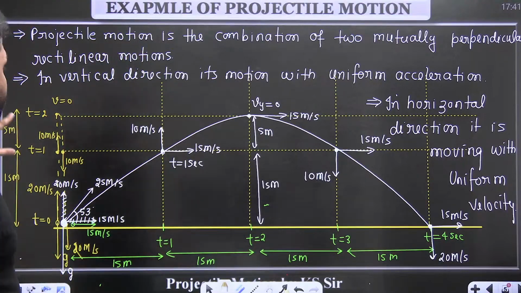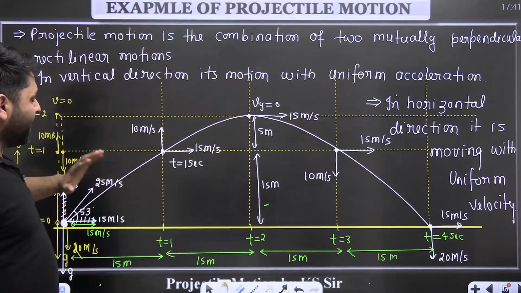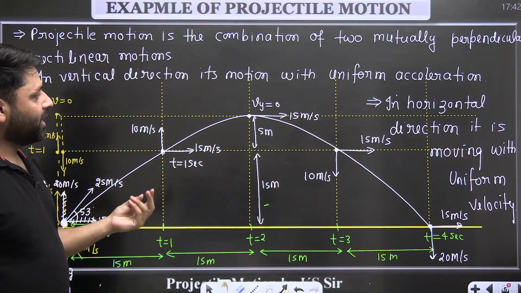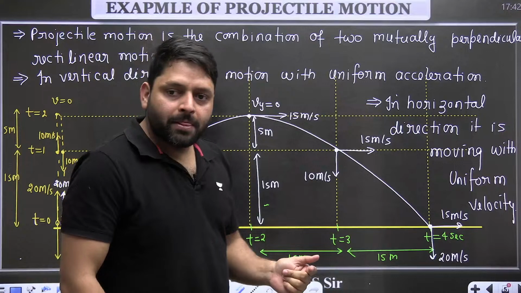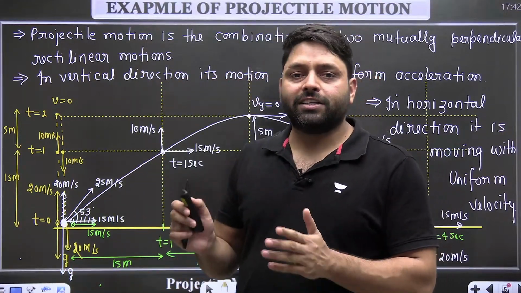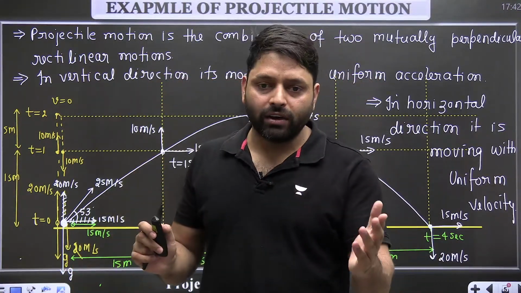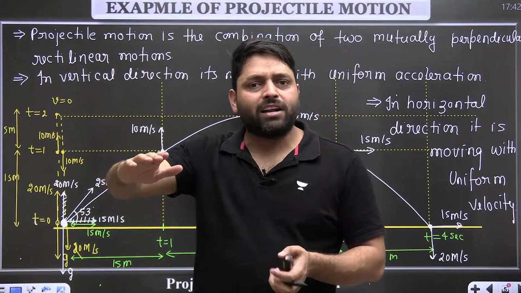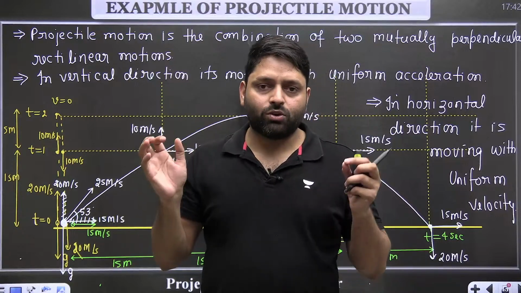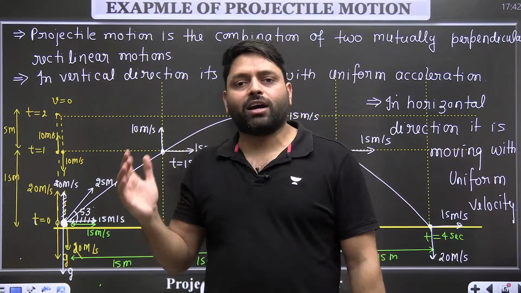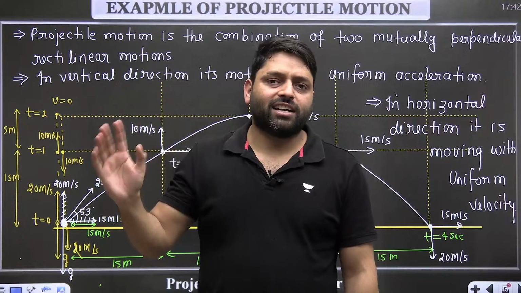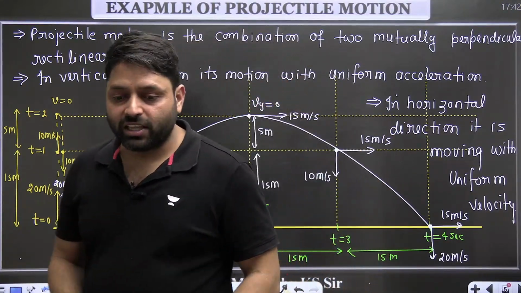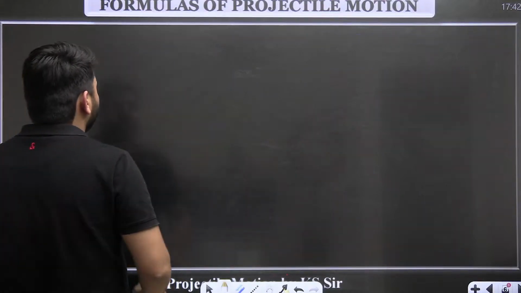Got it? Is this clear to everyone? I'll break each and every projectile motion question in this kind of way, and you will see I'll be able to solve the questions just like that. Now the horizontal and vertical directions, we will call them x and y directions. The motion in the x direction is totally independent from the motion in the y direction. When there are two mutually perpendicular directions and you have taken the components of all the vectors, velocity, acceleration and everything, then the x and y direction motions are independent of each other.